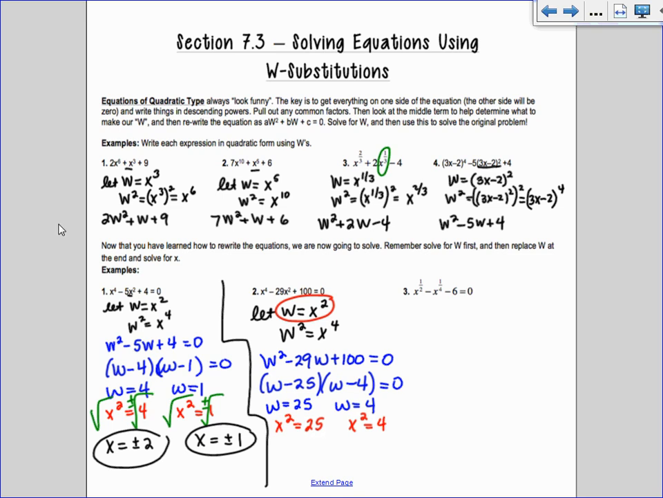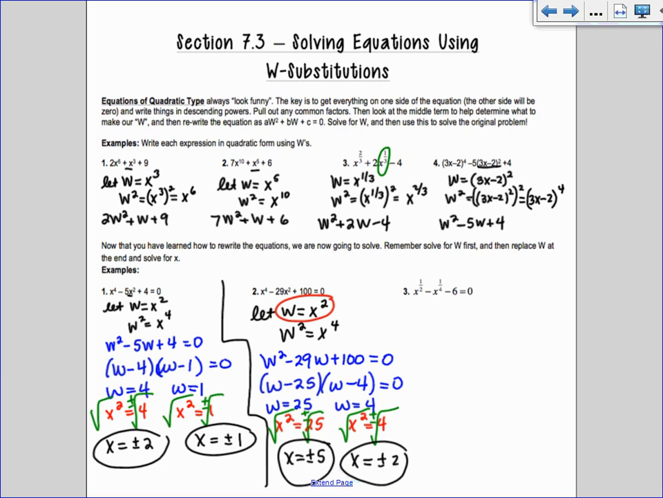So I take the square root of both sides, plus or minus. Don't forget the plus or minus. Many of you guys forgot that on the semester 1 final. So I end up with x equals plus or minus 5 and x equals plus or minus 2. And all 4 of those are the solutions. Okay. It's a little weird. I get it. It's a little weird at first. Are you somewhat understanding it?